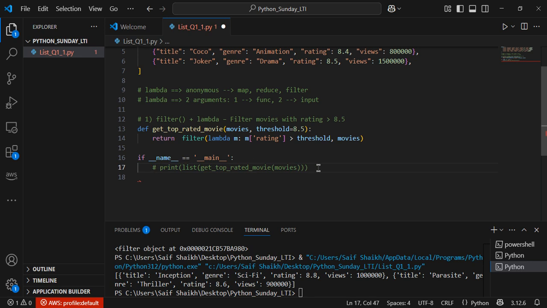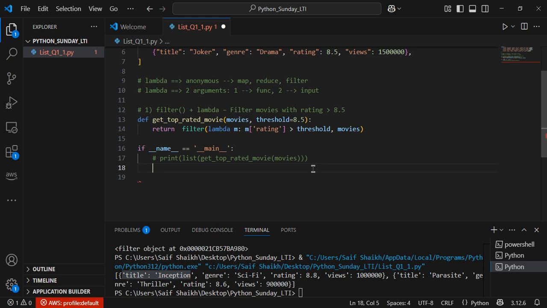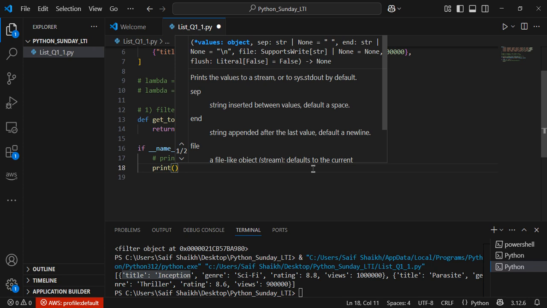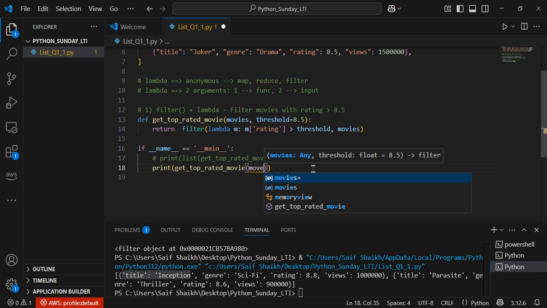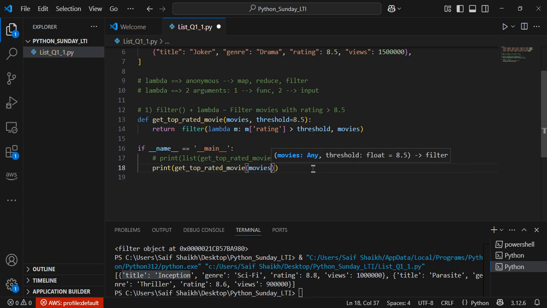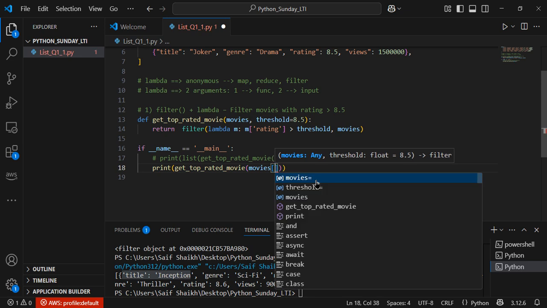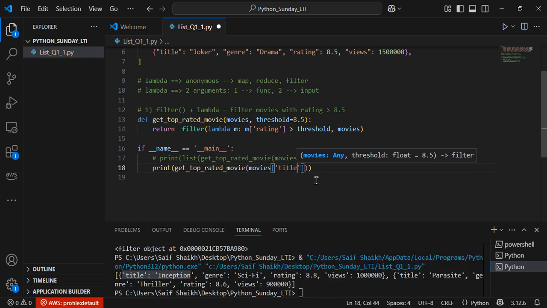Now let's say they are asking us, okay, now I'm getting the entire dictionary, but I want only the movies in the output. So how will we write the code for that? Let's say you are trying to write a print function. You are trying to call the function and pass the movies, which we just saw. Now from the movies, I'll try to pass the title column. So if you give a key, you get the values in the dictionary. Let me run this.